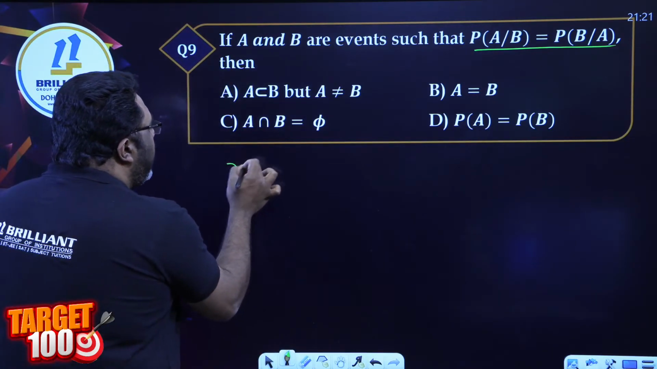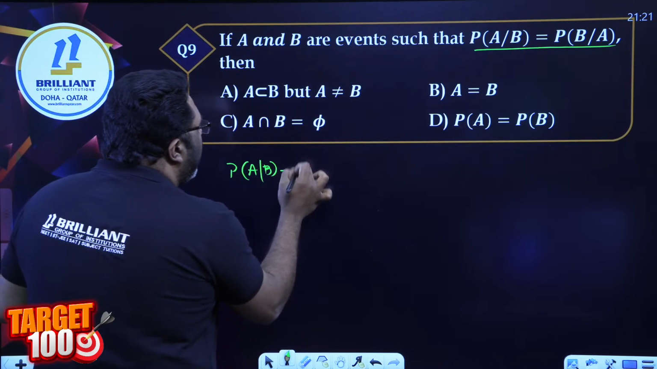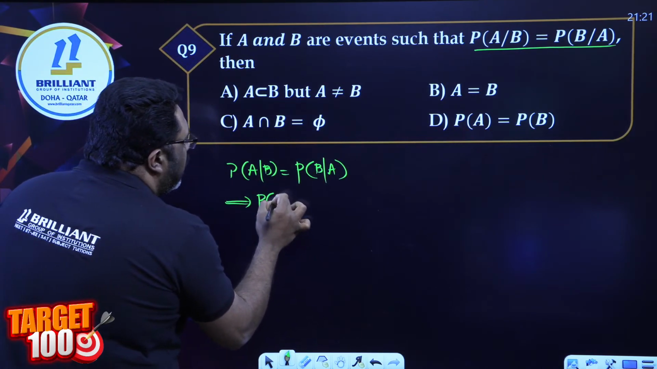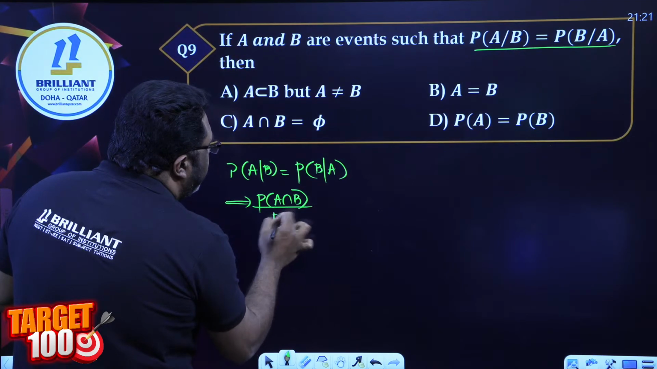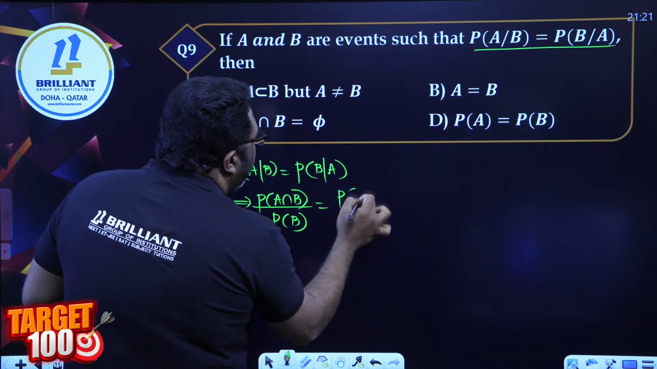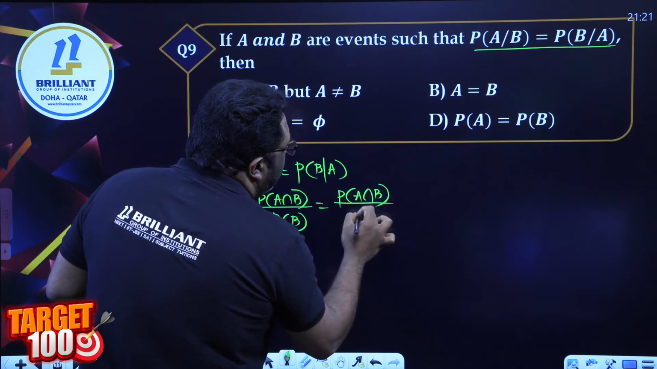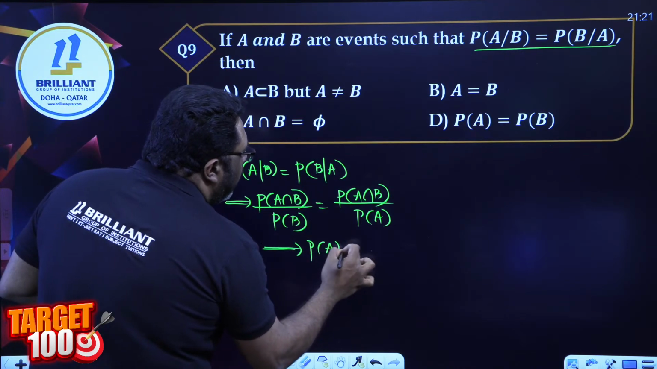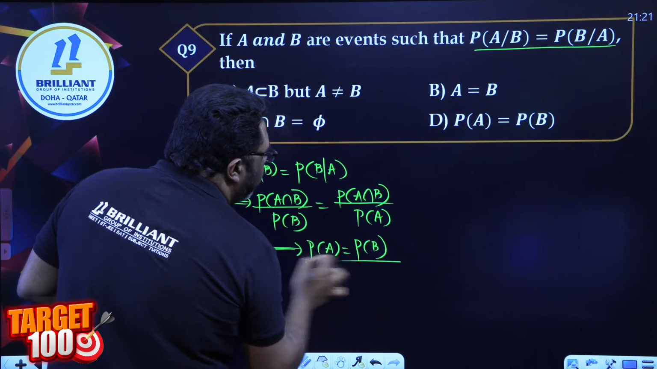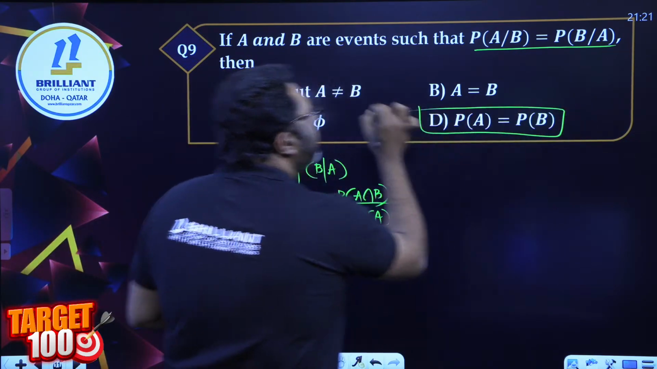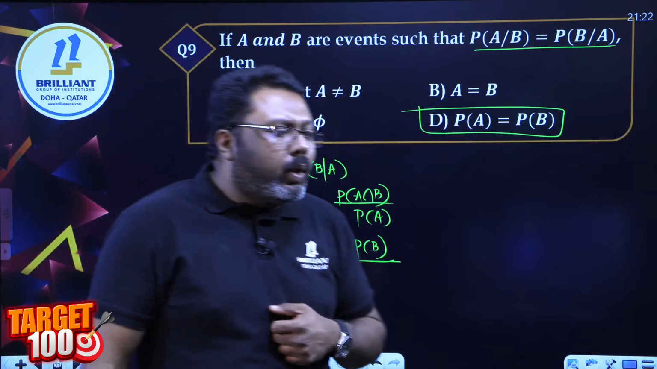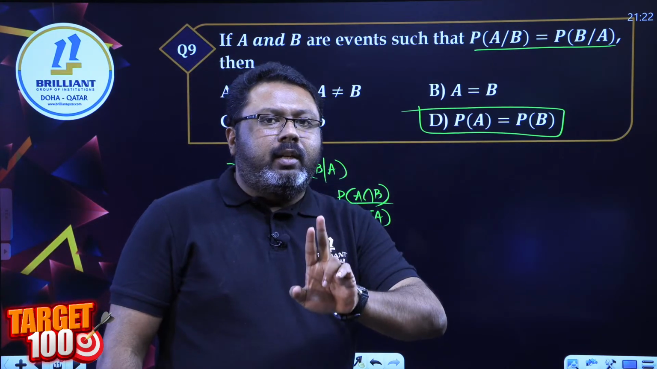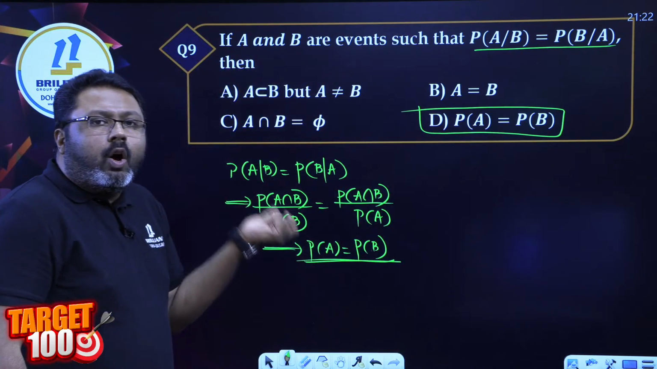P of A by B equal to P of B by A. A by B means P of A intersection B divided by P of B. B by A means again P of A intersection B divided by P of A. So from this, can I not conclude that P of A is equal to P of B? And that's definitely one of the options. Option D, P of A is equal to P of B. Easy, right? Yes. So all of you, please once again try to understand simple formulas of A by B.